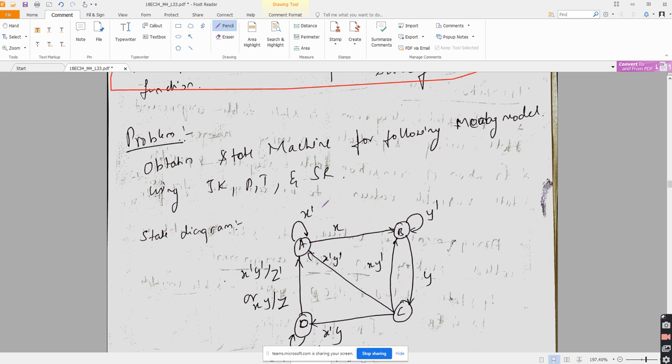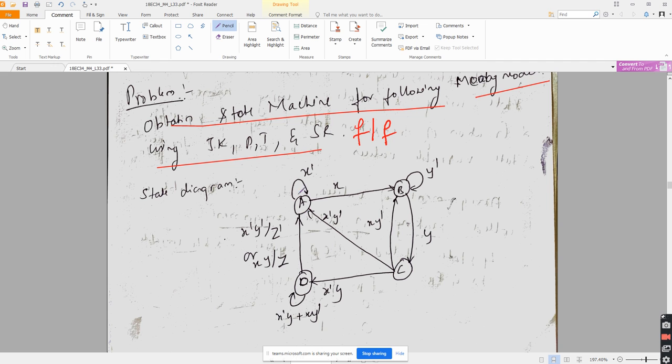So now, how many states are there here? This is the problem. Obtain the state machine for the following Mealy model using JK flop, D flop, T flop, and SR flop. Now this diagram is the state diagram. It has states A, B, C, and D. Can anyone tell me how many states are there, how many input variables are there, and how many output variables are there?